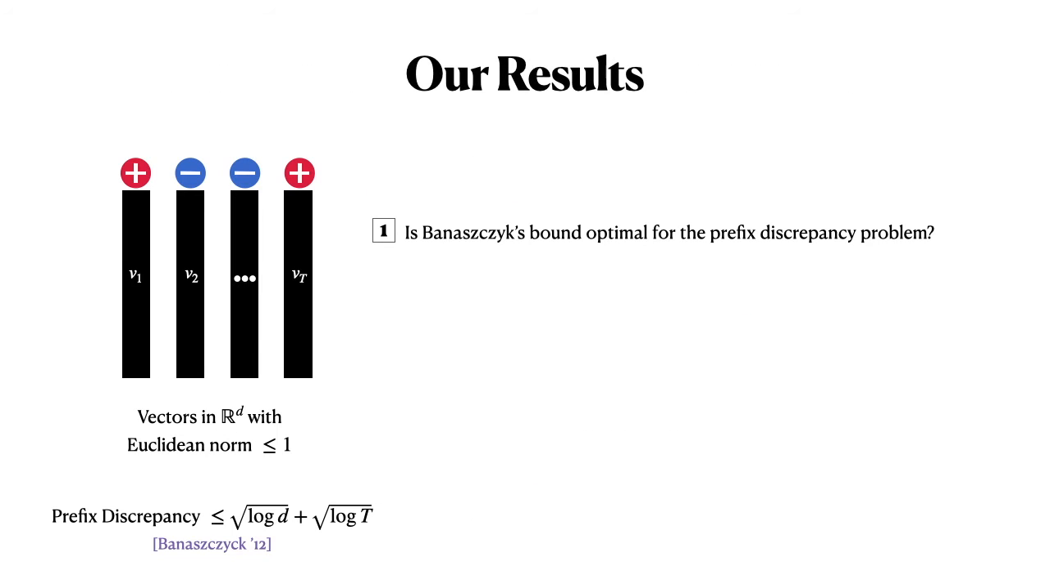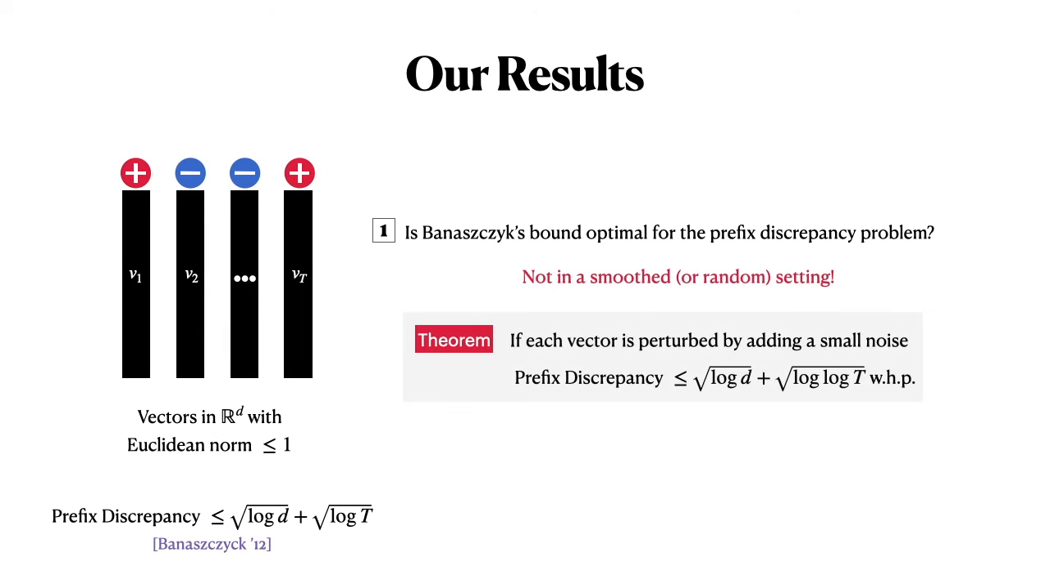So what did we prove in this work? First, towards understanding whether Banaszczyk's bound is optimal for the prefix discrepancy problem, we show that this is not true in a smoothed setting where you're allowed to add a small noise to the vector. If you perturb your vector by adding a small noise, and the noise here could be quite general, all we need is that the covariance matrix of the random noise vector you're adding has sufficiently small projection in each direction.